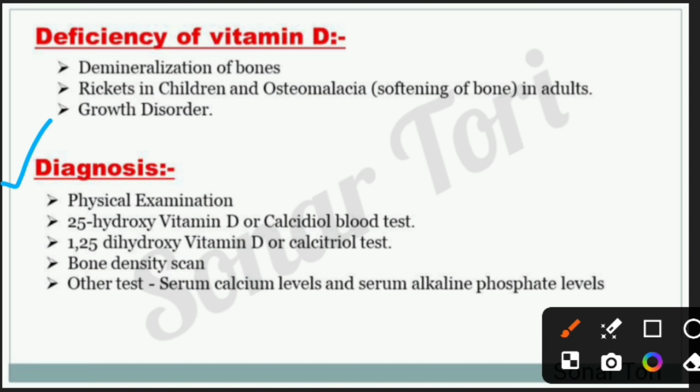Then the diagnosis of vitamin D. First of all, physical examination. The patient's medical history and appearance can be checked in the physical examination. Other tests like the 25-hydroxy vitamin D or calcidiol blood test and the 1,25-dihydroxy vitamin D or calcitriol test, and bone density scan. Other tests may include serum calcium levels or serum alkaline phosphatase levels.